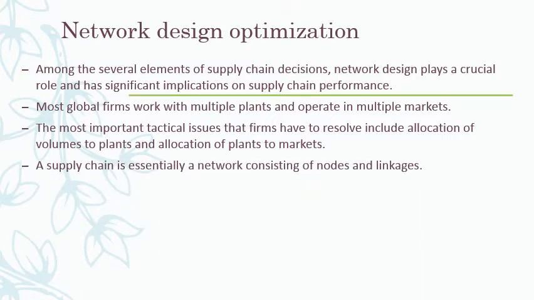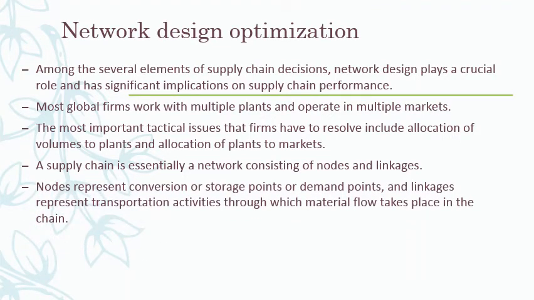Supply chain is essentially a network consisting of nodes and linkages. Of course, this we have already seen. It's a network consisting of so many nodes, that means the strategic points, and linkages, that means the communication lines. Nodes represent the conversion or storage points, or what I said as the strategic points or the demand points, and the linkages represent the transportation activities, either information transportation or physical transportation, could be anything. So the entire supply chain is the network of these nodes and linkages.